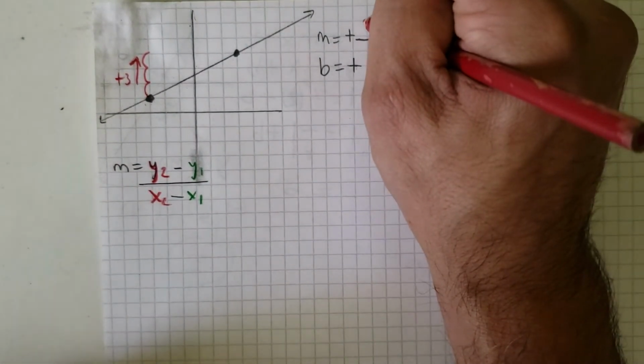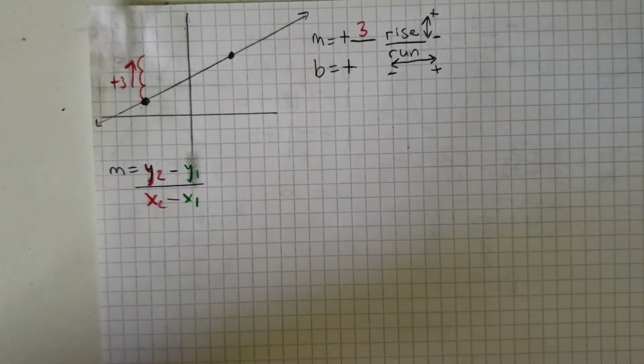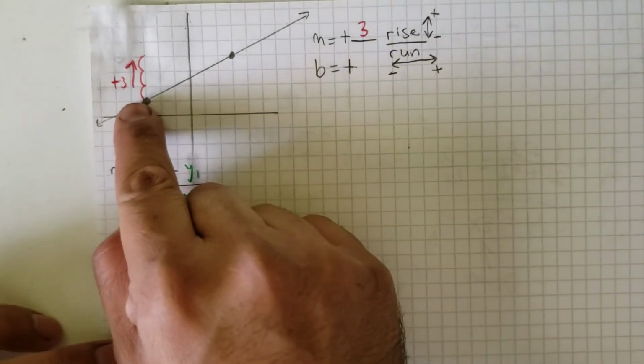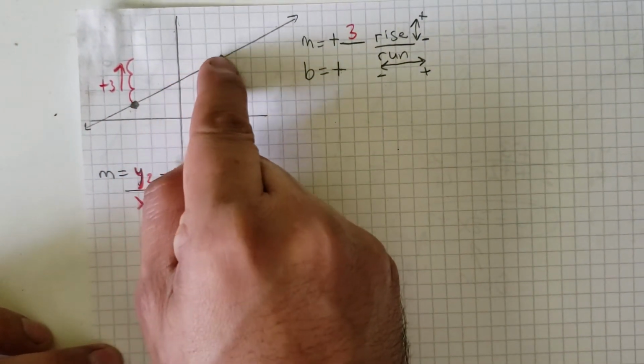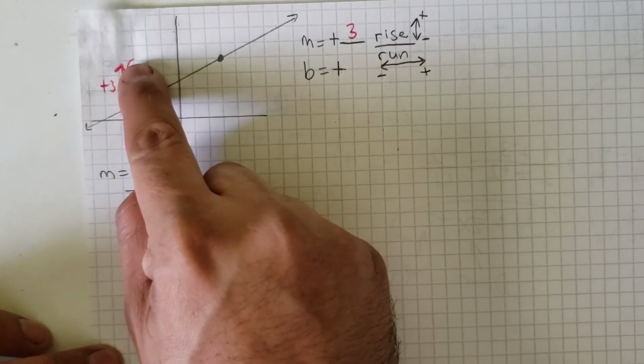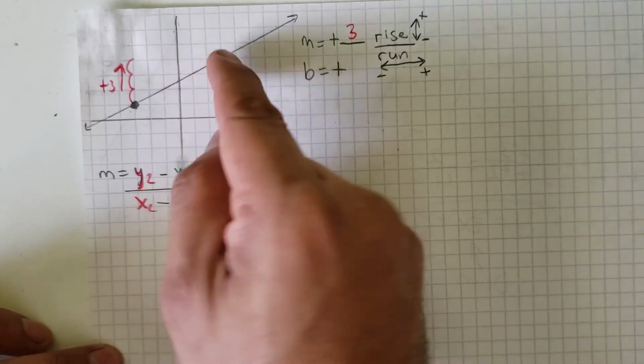I already know what my rise is, so that's going to go on top, and I'm going to put it in red right there. Again, all we did was go from one point to meet up with that point right there. I can't drive at a diagonal, so I have to go on the lines. So I went up 3 and over. We have to count that now.